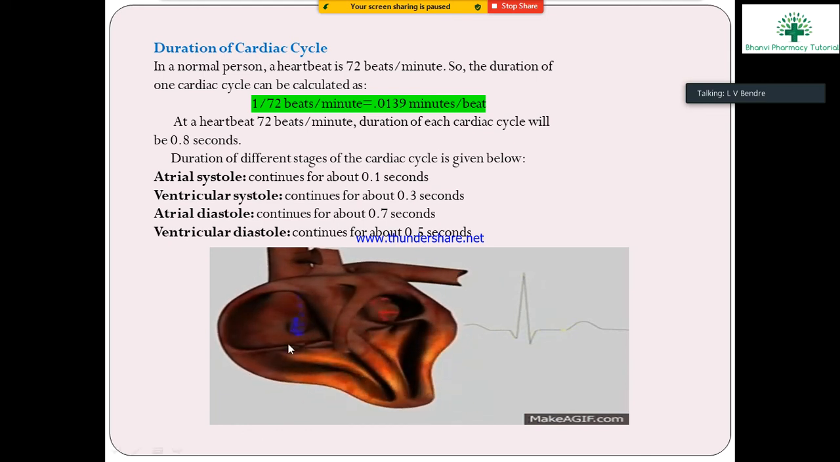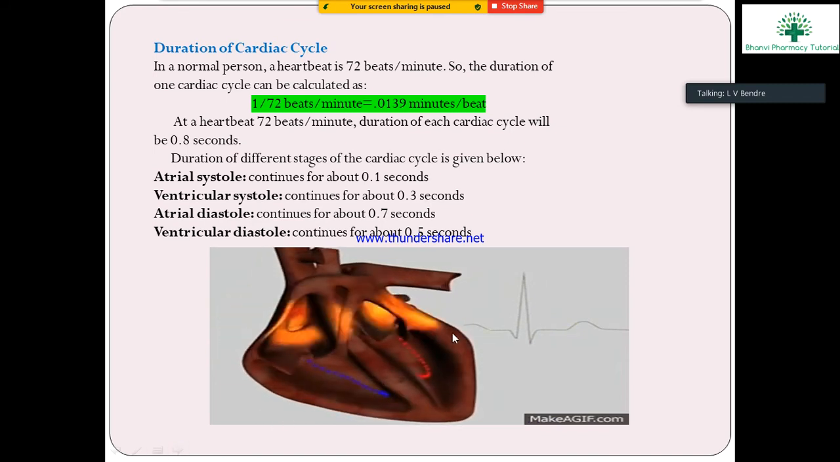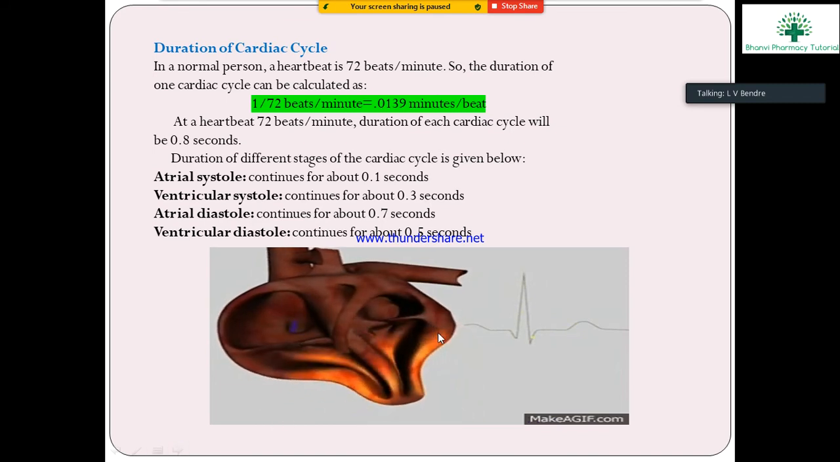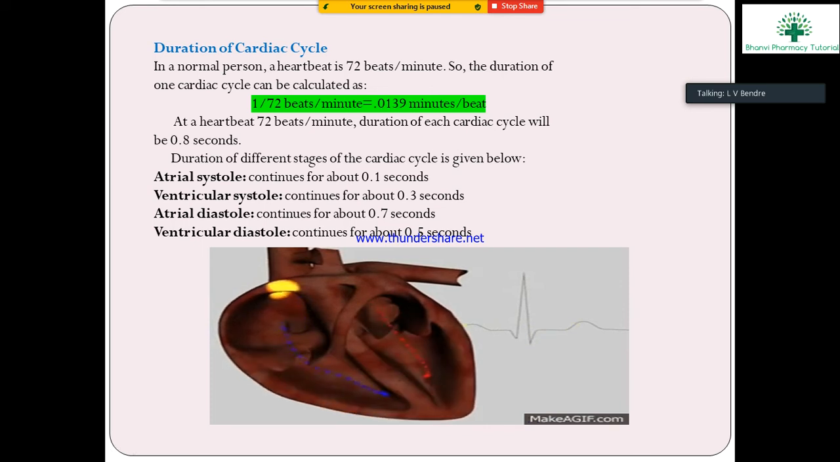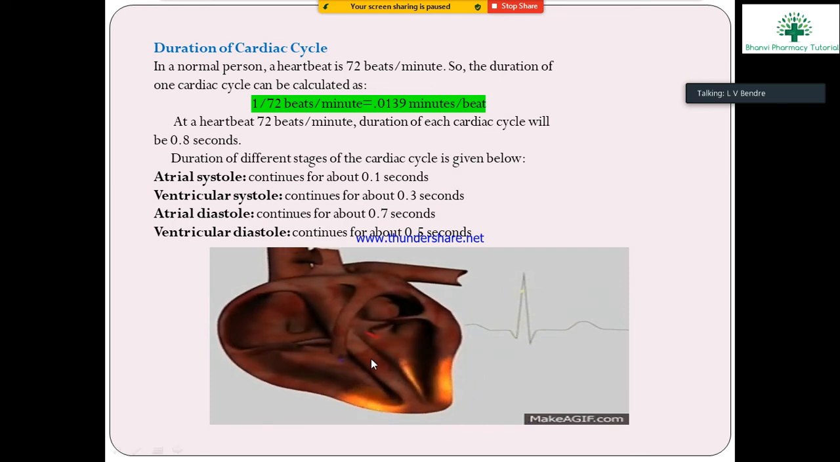You see the animated diagram of what occurs in the cardiac cycle process.